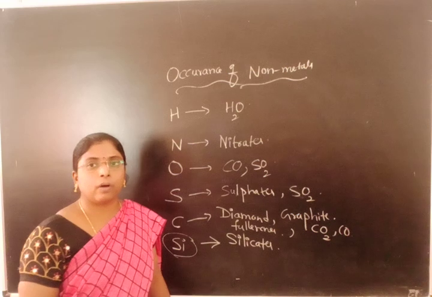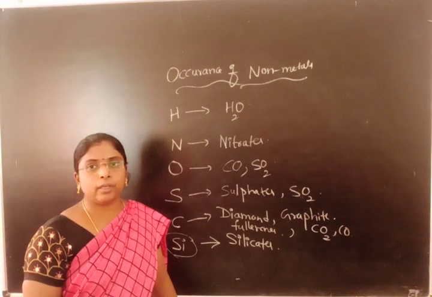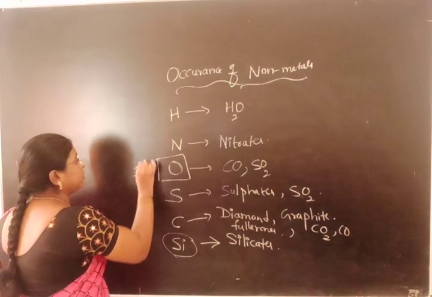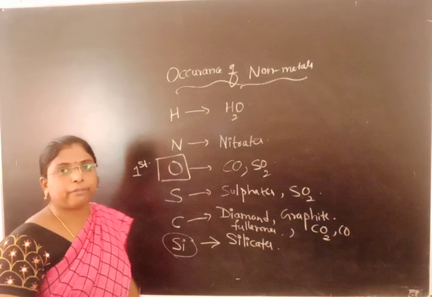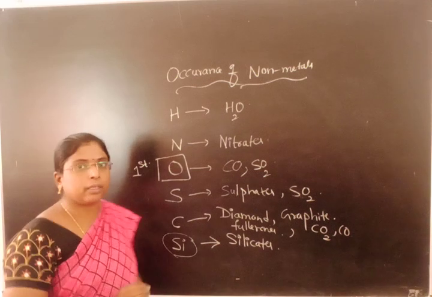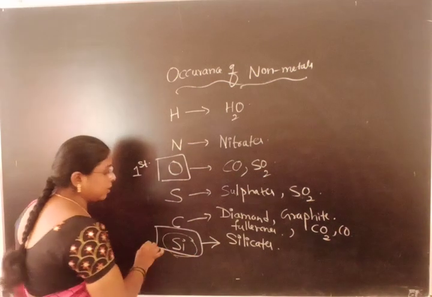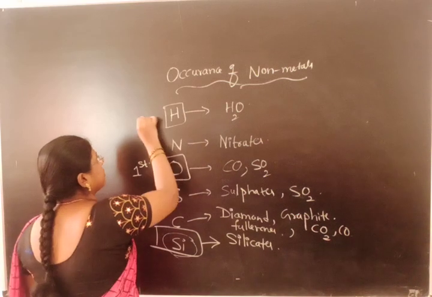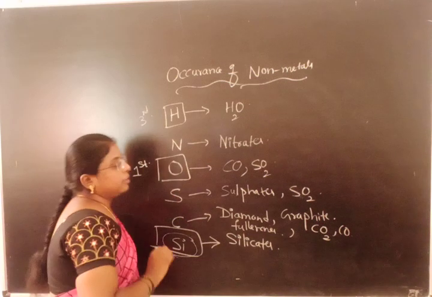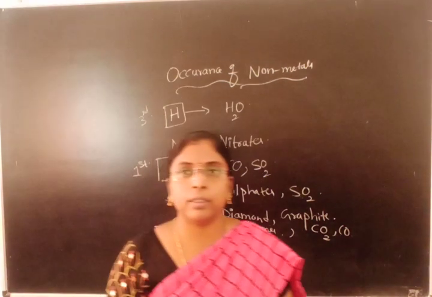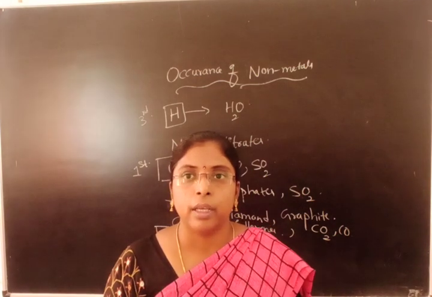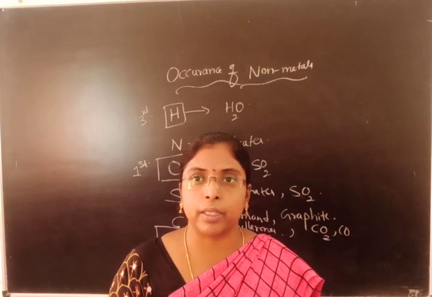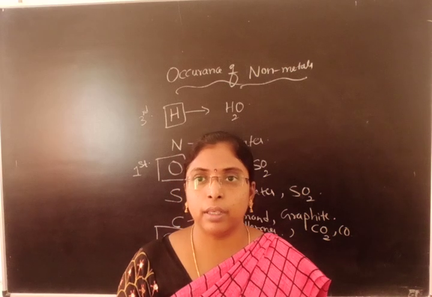If we see these non-metals, the first abundant non-metal in nature is oxygen. After oxygen, the second abundant non-metal is silicon. The third is hydrogen. This is about the occurrence of metals and non-metals. In the next session, we will discuss the physical as well as the chemical properties of metals as well as non-metals.